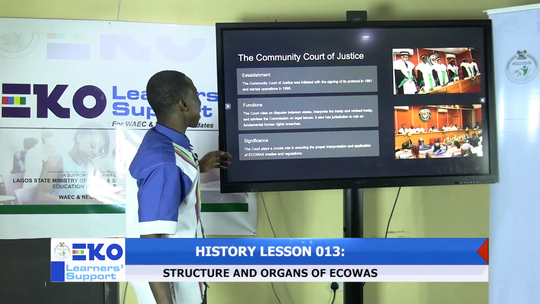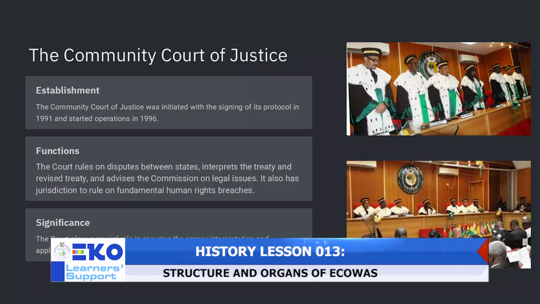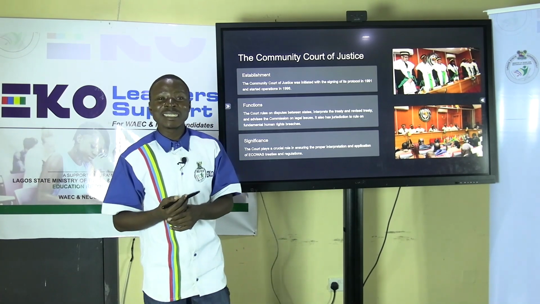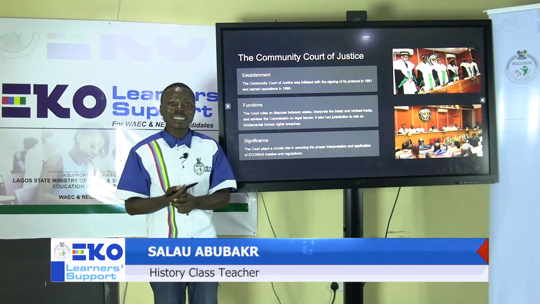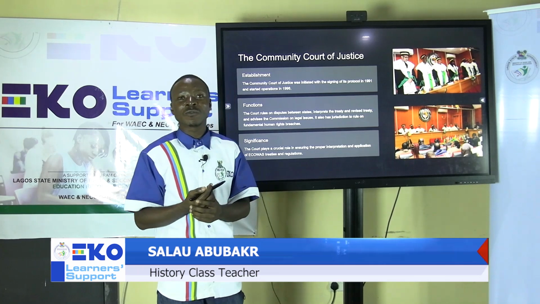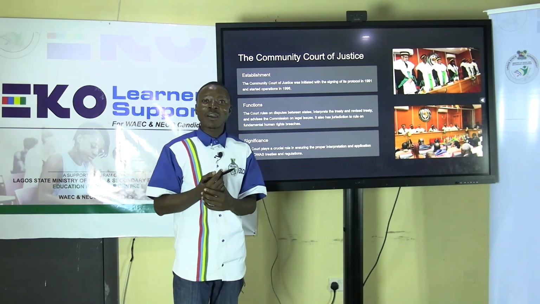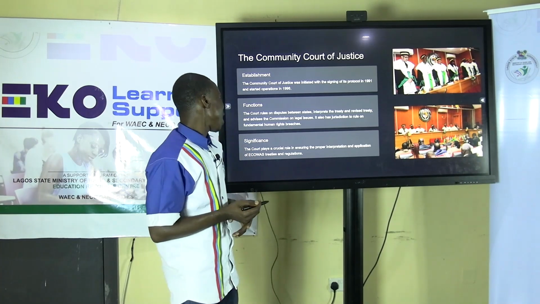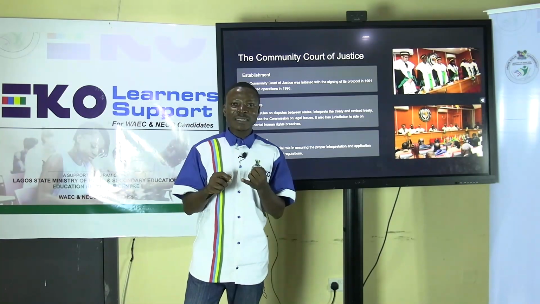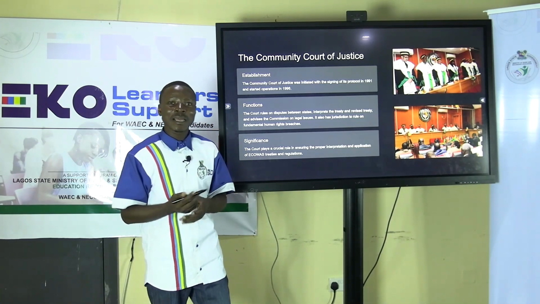Then we look at the Community Court of Justice. The Community Court of Justice is the judiciary arm of ECOWAS. The protocol that established the Community Court of Justice was signed in 1991, but it was not until 1996 that the protocol came into effect. That's when the Community Court of Justice started its operation. And when we look at the functions of the Community Court of Justice, their first duty is to interpret the treaties and protocols that are signed by member states.